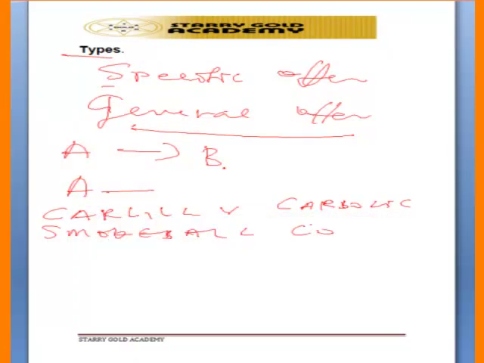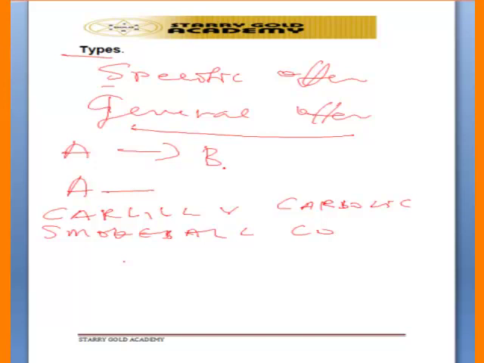In this case, a particular company was producing smoke ball for anybody suffering from influenza, and they made an announcement that whoever uses their smoke ball will not suffer influenza. The company even said in the advertisement that they were going to pay £100 to anybody who uses their smoke ball and still suffers influenza. The plaintiff used the smoke ball and still suffered influenza and then sued the company, Carbolic Smoke Ball Company, to court.